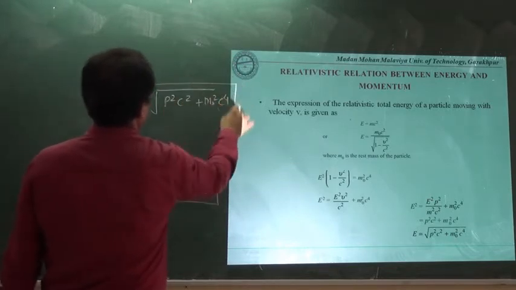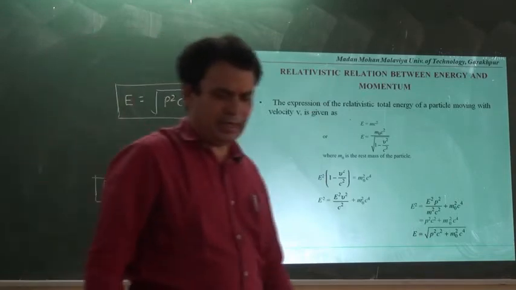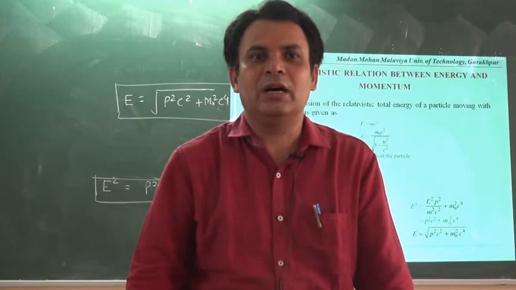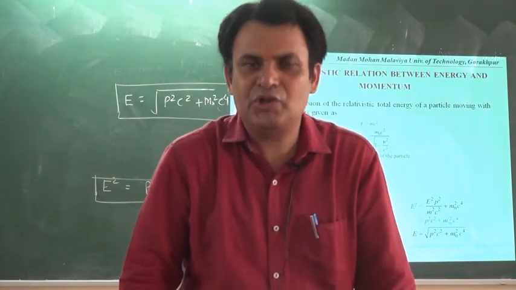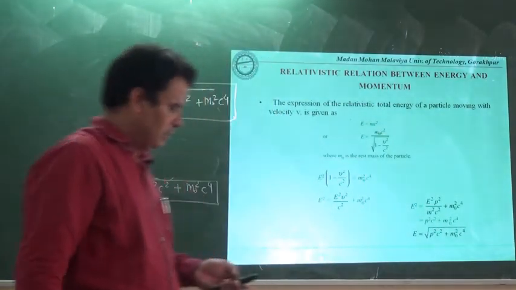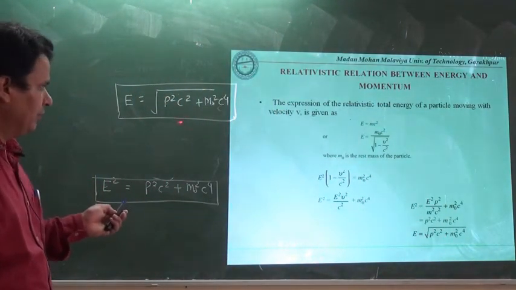This is known as the relativistic relation between the energy and momentum. Means if we take the relativistic form of energy and momentum, how they are related to each other, that expression we can write in this part.